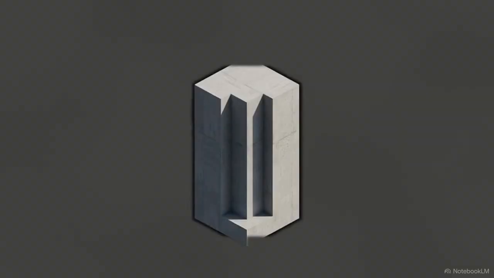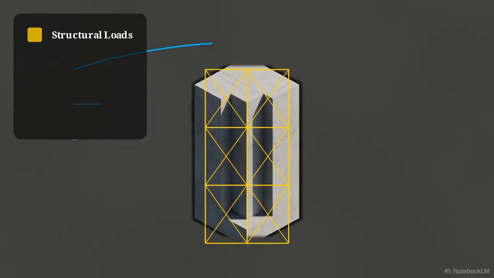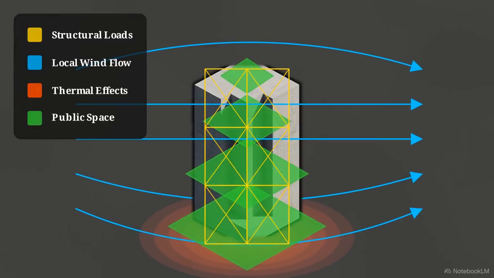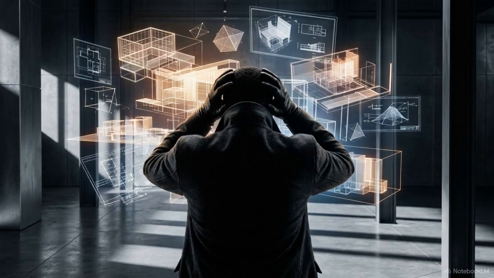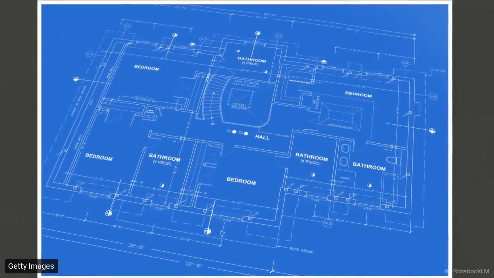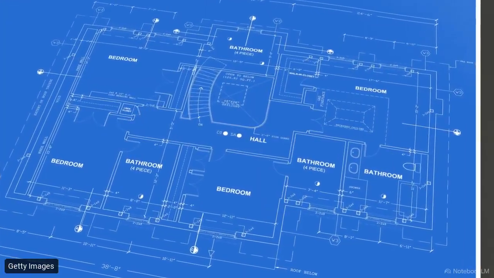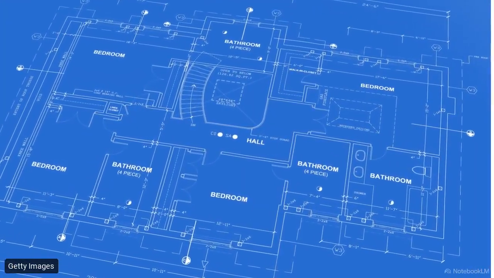To solve this, you have to balance structural loads, local wind speeds, heat island effects, and public space all at once. For a human designer, manually calculating these millions of conflicting variables is impossible. Blueprints are static documents. They cannot navigate this level of complexity. The modern city has become too intricate for linear human calculation.